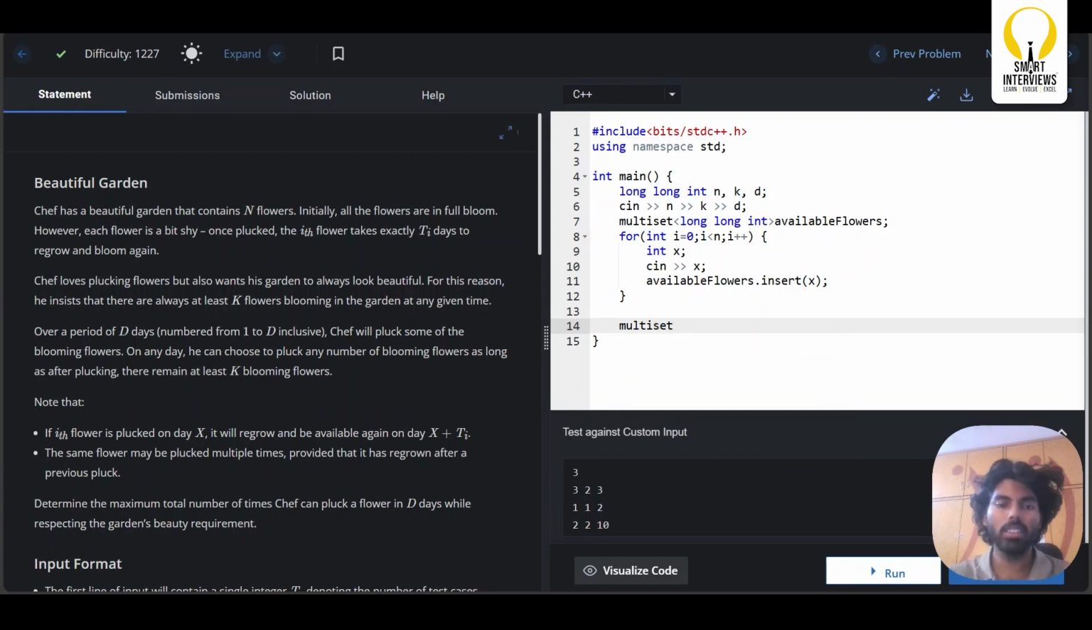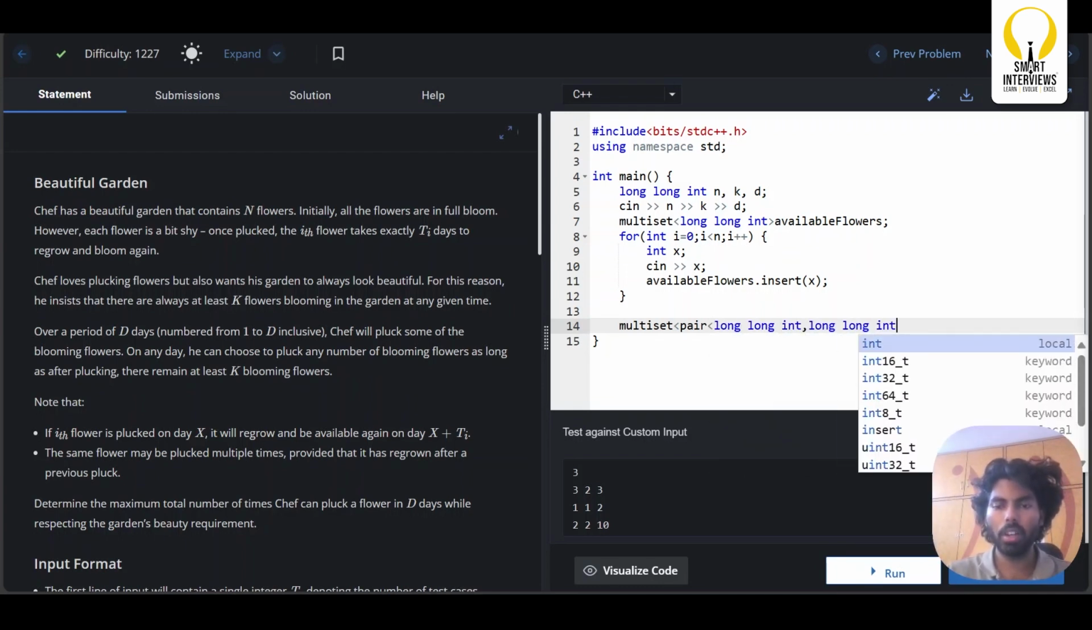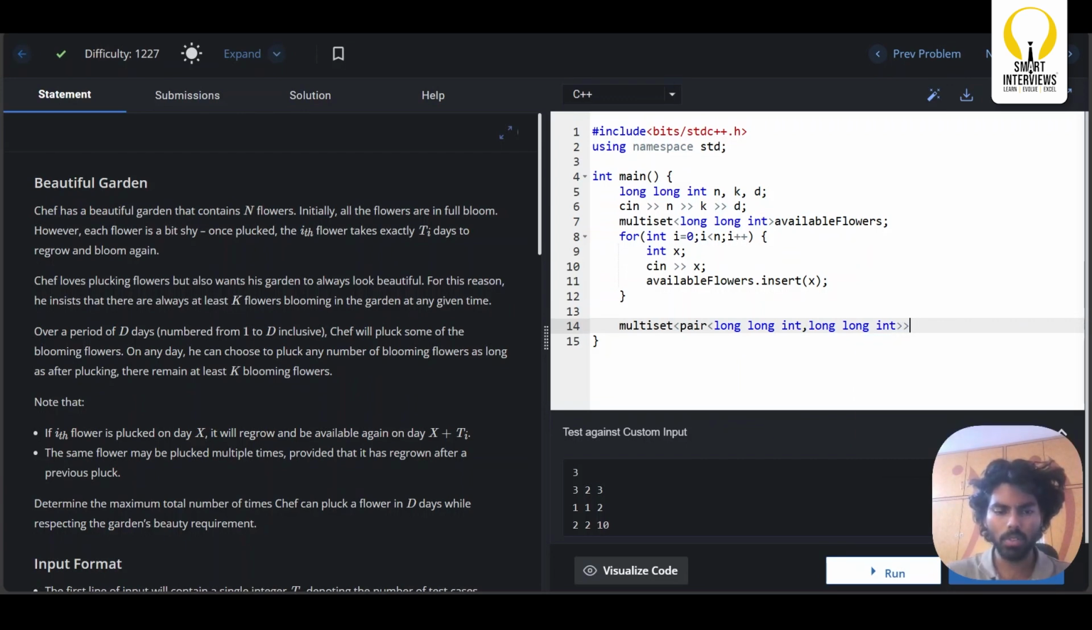Now, what is the second data structure I need? Again, a multiset, but with a pair, because I need to store two values for every item that I am inserting: one is the time and one is the flower number. Let me call it delayed flowers. Done. What is the next one? I need to maintain my answer, so int answer is equal to 0.